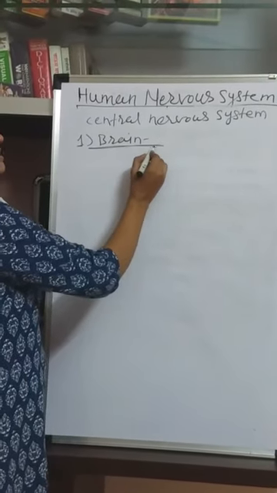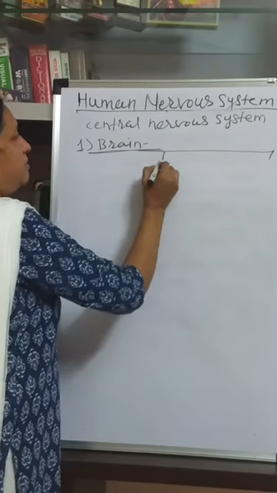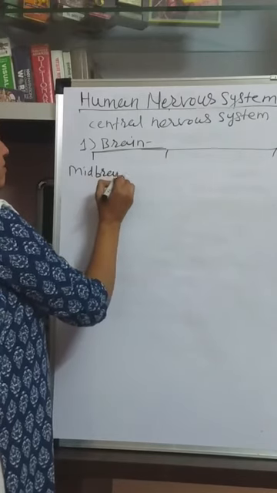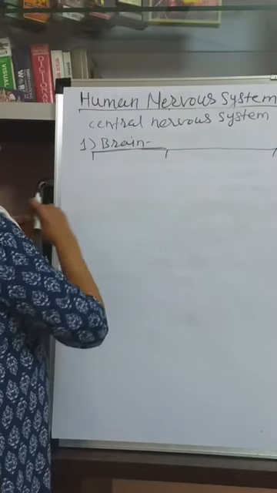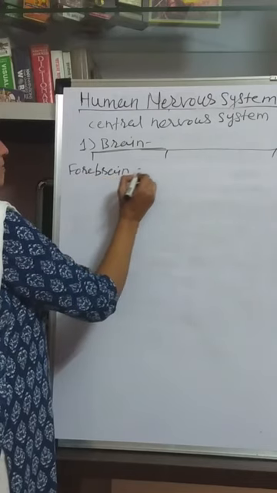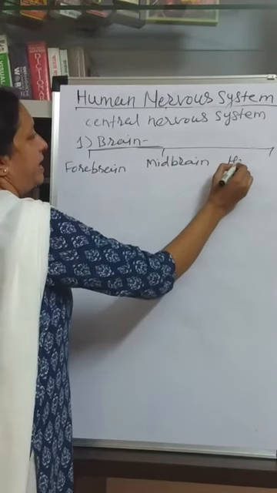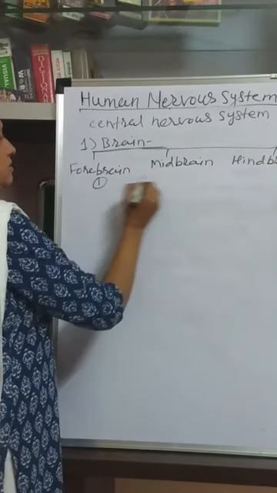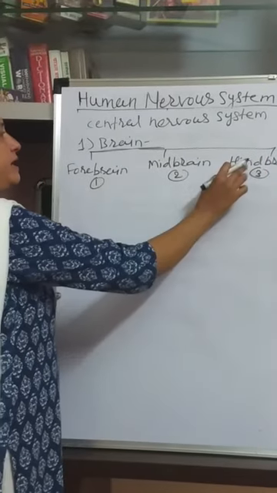Now see here, brain is again divided into 3 parts. The brain is divided into 3 parts. First part is the forebrain, midbrain, and the hindbrain. So these are the 3 parts of the brain. Brain is divided into 3 parts: forebrain, midbrain, and hindbrain.